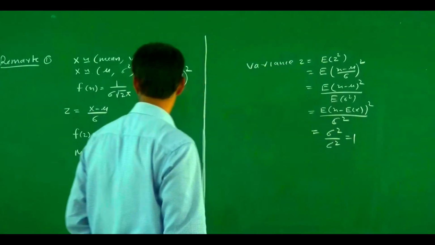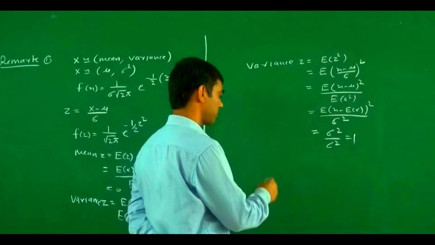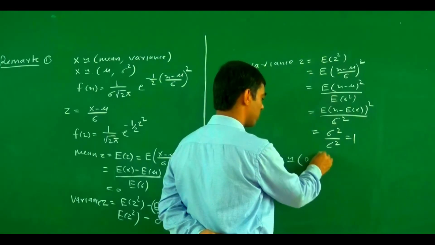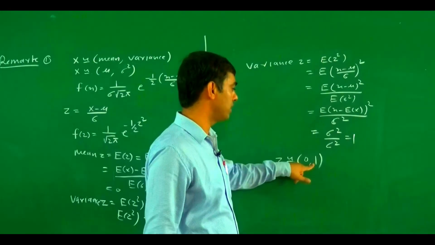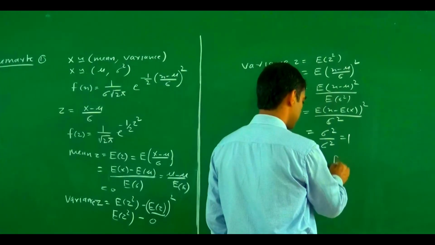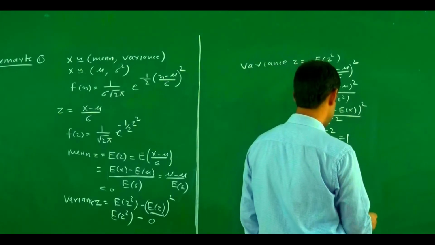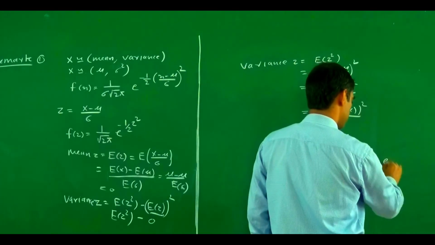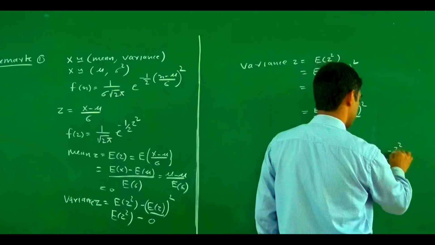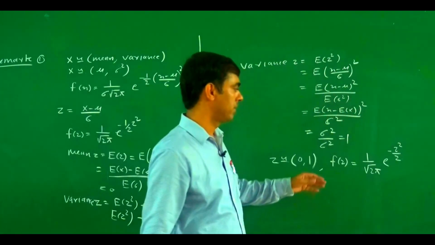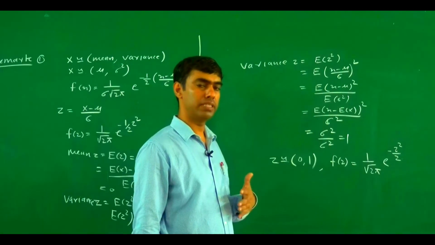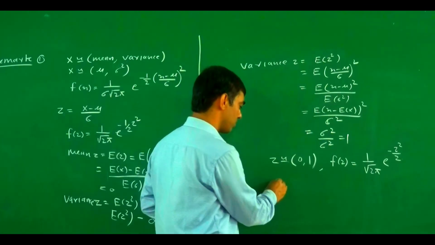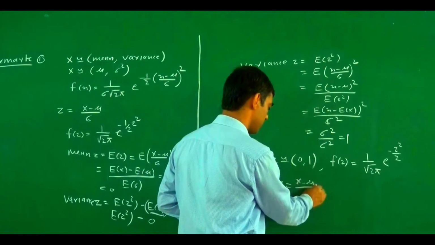So the value becomes 1. So for the normal variate Z, the parameters are 0 and 1, because the mean becomes 0 and the variance becomes 1. Then f(z) becomes 1 upon under root 2 pi e to power minus z square by 2. This one is a probability density function. This is another definition in terms of a standard normal variate, and Z is a standard normal variate. This is defined as Z equals x minus mu upon sigma.